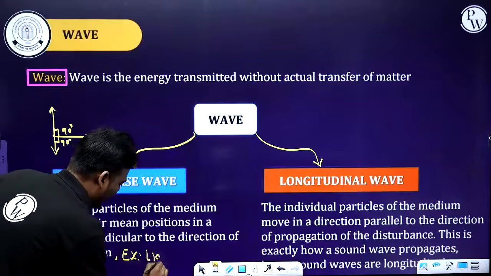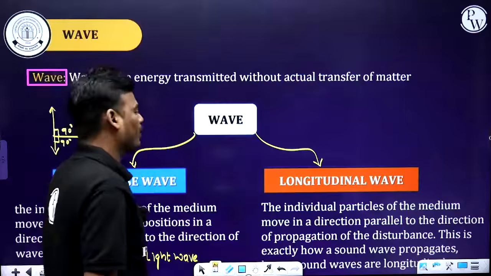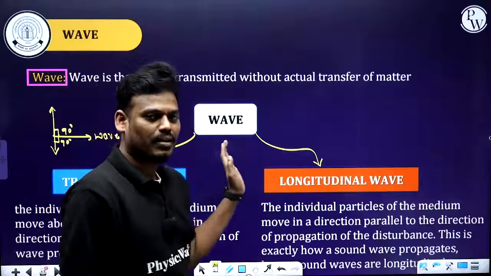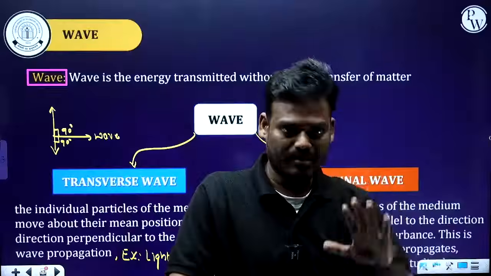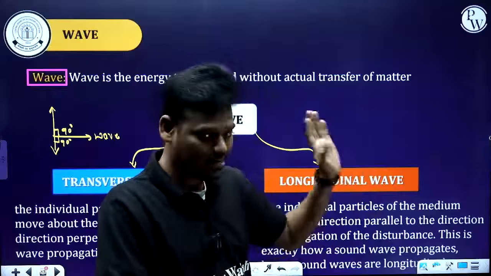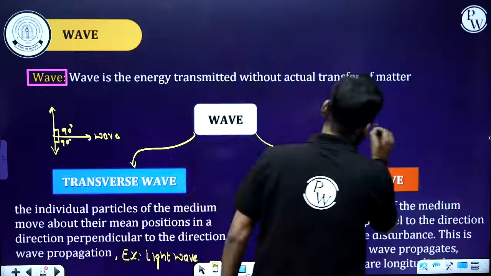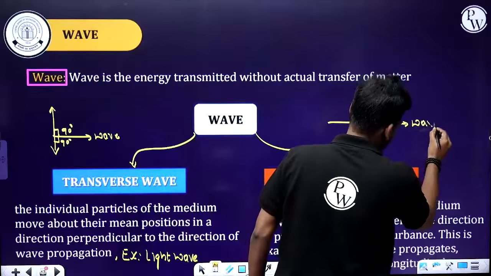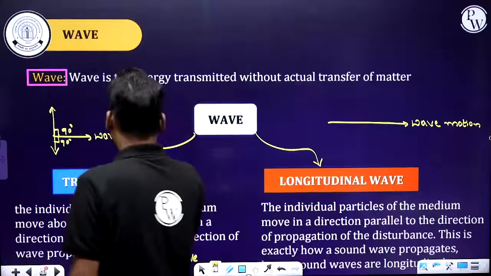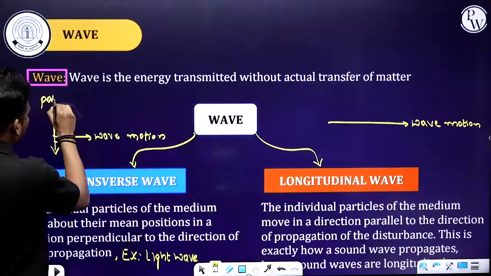Again, light wave. But what about here? Opposite to the transverse wave's 90 degree, let's consider 0 degree. If the particle motion and wave motion are in the same direction, then you can consider it a longitudinal wave. For example, let's consider this is the wave motion, and this is the particle motion.